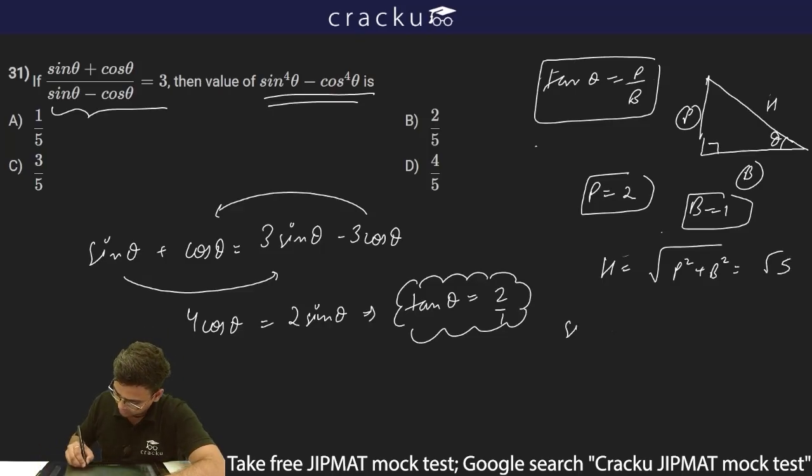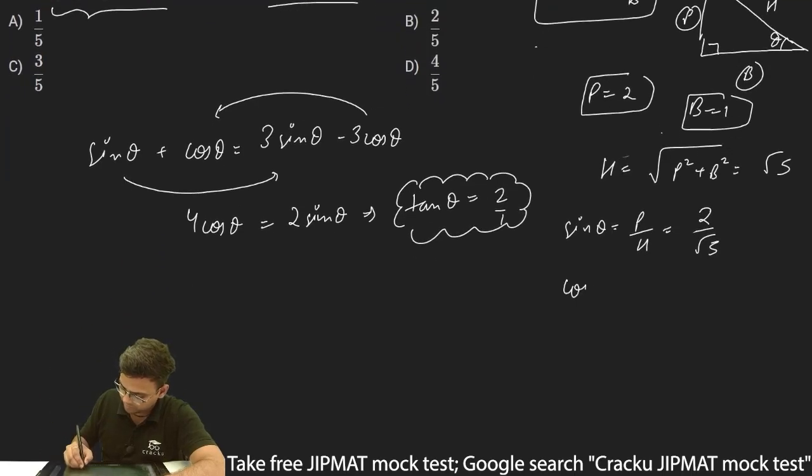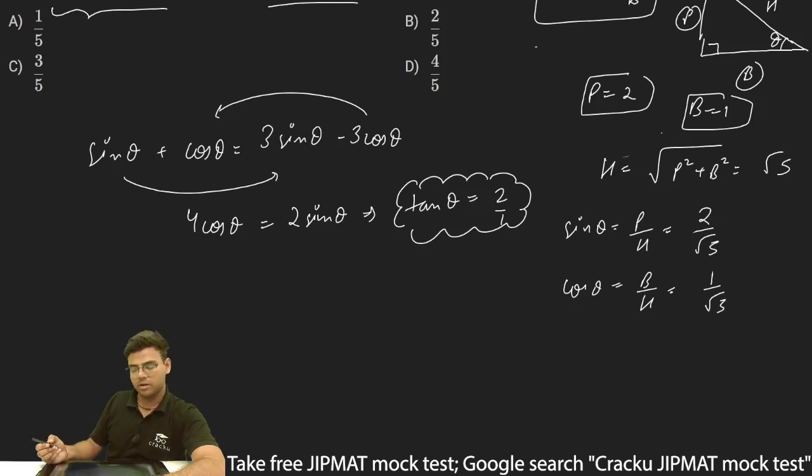Now what is sin theta? Sin theta will be equal to perpendicular upon hypotenuse. What is the perpendicular? It is 2, and what is the hypotenuse? It is root 5. So 2 upon root 5. What is cos theta? Cos theta is base upon hypotenuse, which is equal to 1 upon root 5. Base is 1 and hypotenuse is root 5, so 1 upon root 5.